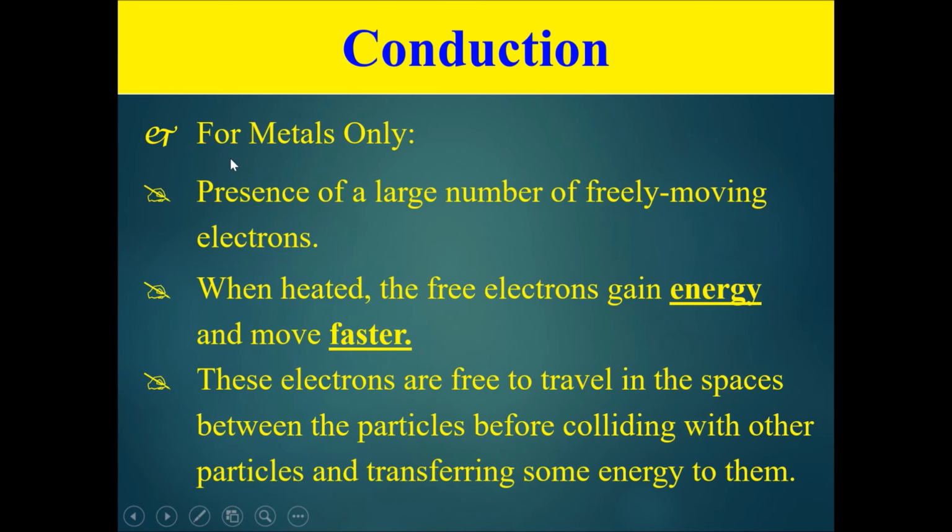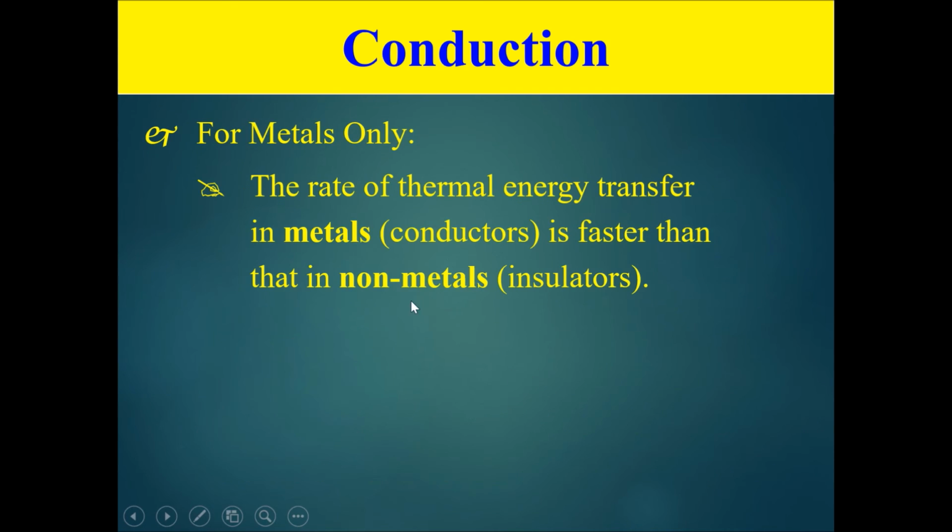So in summary, for metals only, there is a presence of a large number of freely moving electrons. When heated, these free electrons gain energy and they move faster. Electrons are free to travel in the spaces between the particles, so they can actually move a short distance before colliding with another particle and transferring some energy to them. They will always move towards the colder end, and therefore you can actually skip particles. The rate of thermal energy transfer in metals is faster than that in non-metals.